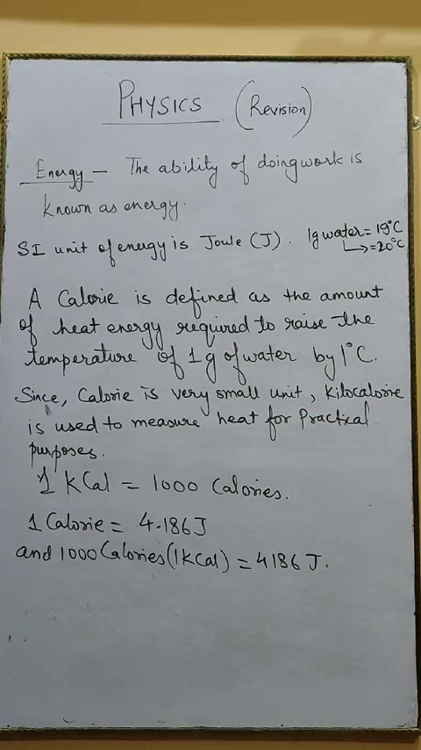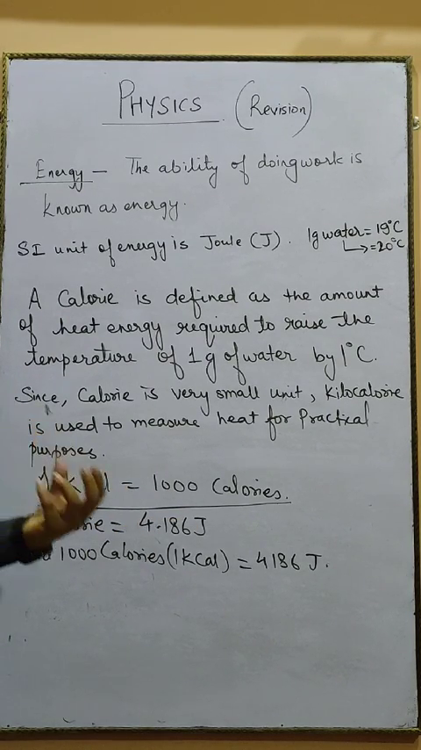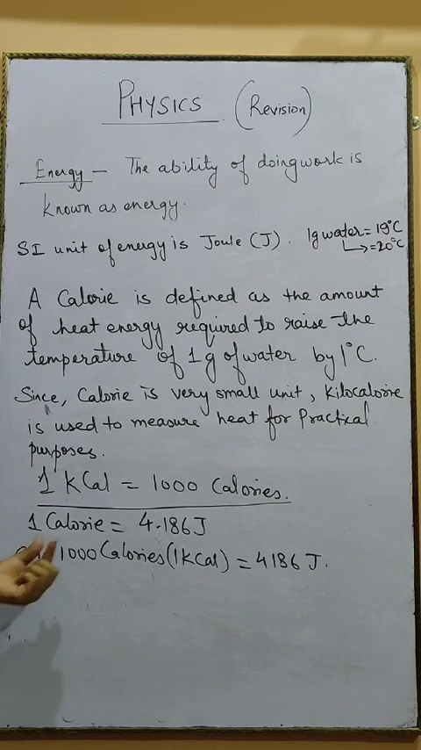So let us learn how much is 1 kilocalorie. 1 kilocalorie is equal to 1000 calories. So 1 kilocalorie means 1000 calories. Now the relationship between calorie and joules. How much is 1 calorie, and it is equal to how many joules? So 1 calorie is equal to